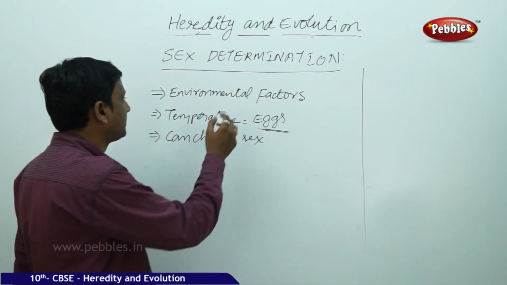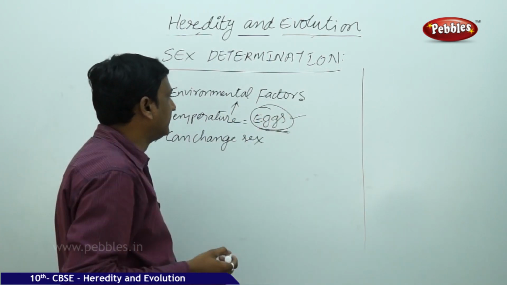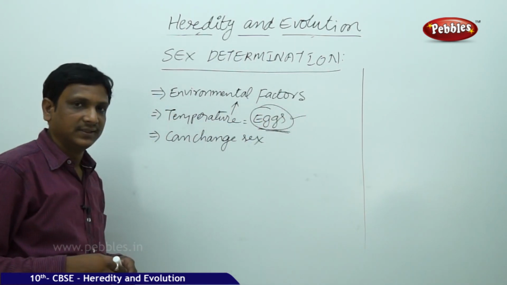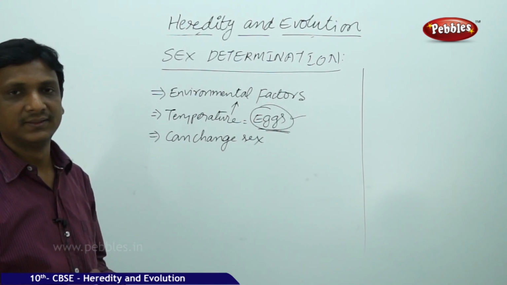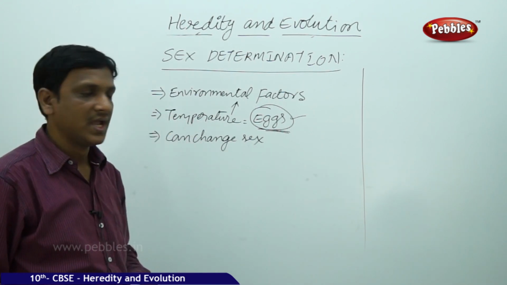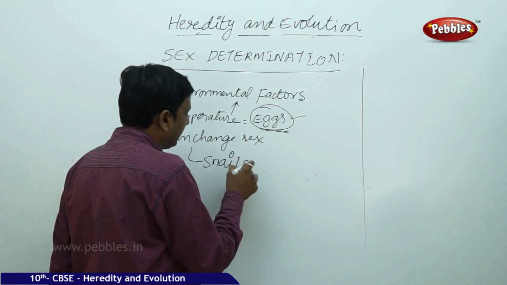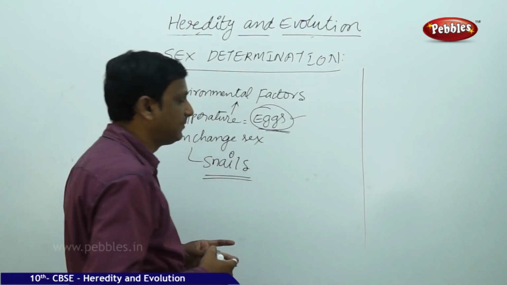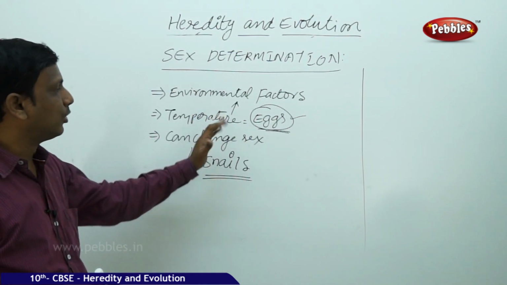So temperature is an environmental factor. Variations in temperature can bring about a change in the sex of the organism. And in some organisms, like snails, they can change the sex from male to female. So these are all in the lower forms.